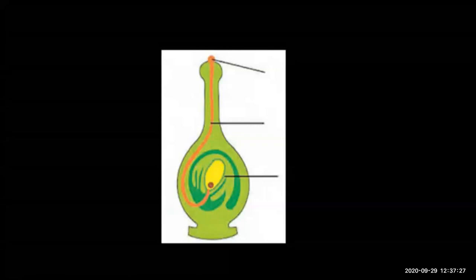For example, the shoot system of any plant will go towards what? Towards the sunlight because it needs light. Shoot means the stem. So movement of plants towards the source of light is called phototropic movement. Whereas the root system will be responding to stimuli like gravitation and water.